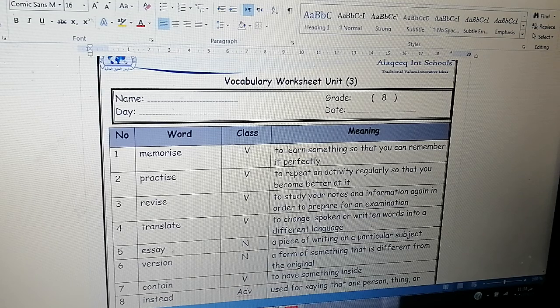Again, memorize, it's a verb. To learn something so that you can remember it perfectly. For the last time, what do you mean by memorize? It's a verb. To learn something so that you can remember it perfectly.